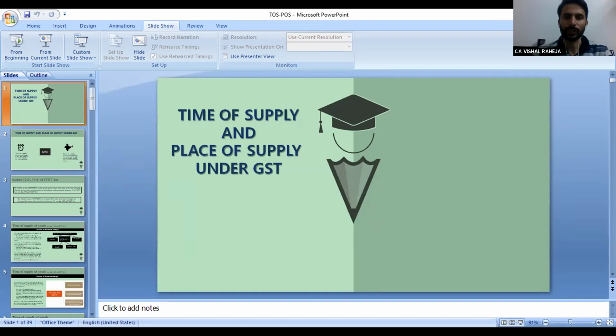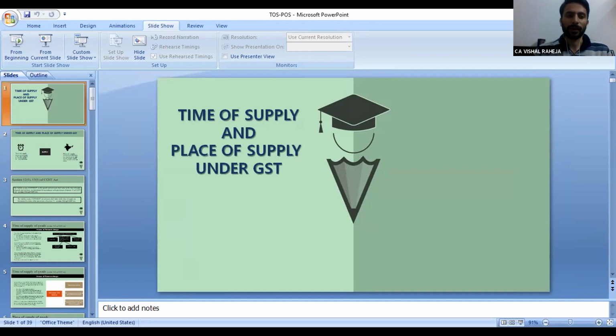I repeat my question: what do you understand by the term time of supply? One reply says it is the issue of invoice date. Sir, I am not asking what the time of supply would be. I am asking what the term denotes and why people are required to determine time of supply.